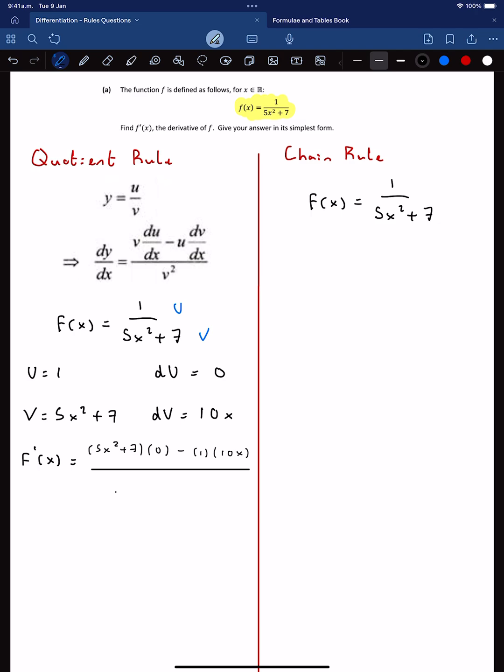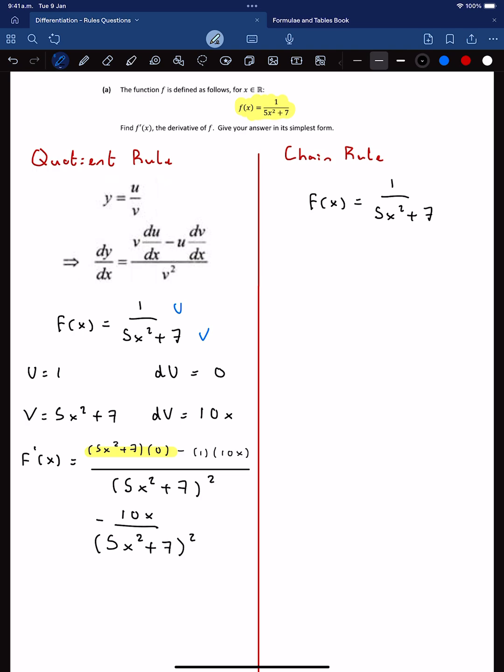So v squared is 5x squared plus 7, all squared. Now all that's left is that the first part is multiplied by 0, so that's all gone. So we are left with minus 10x over 5x squared plus 7, all squared. So that's how to do it using the quotient rule.